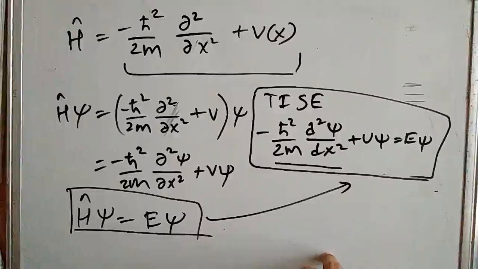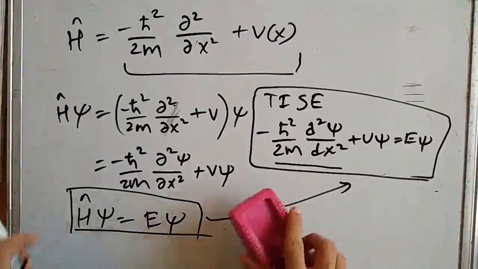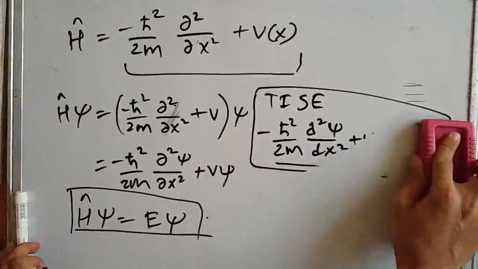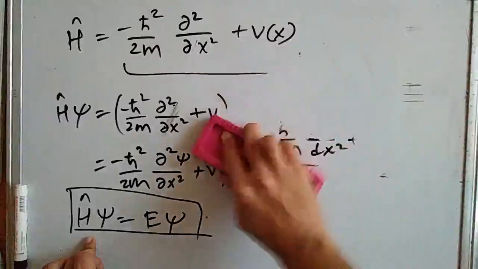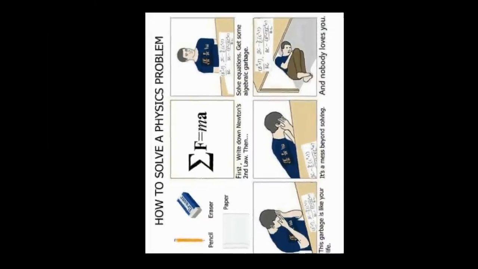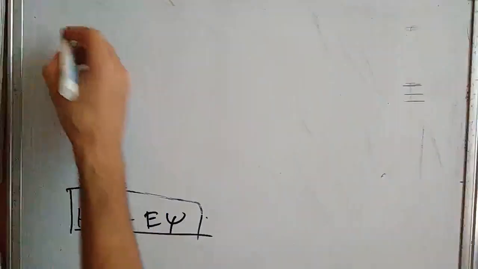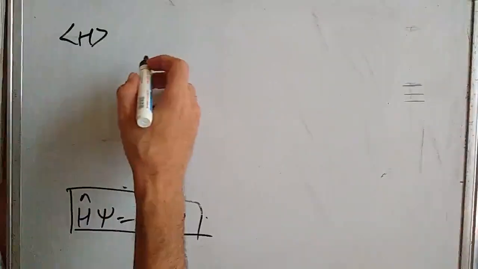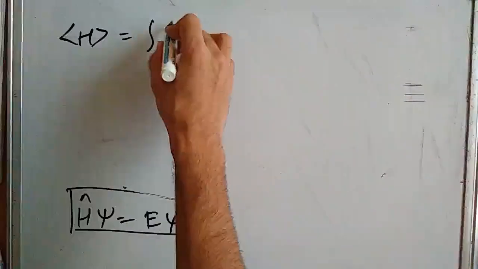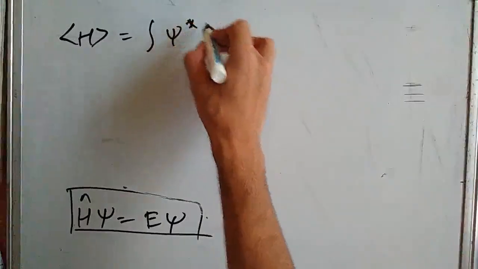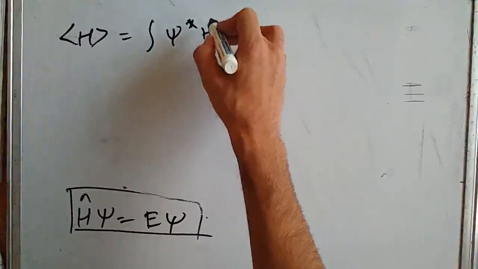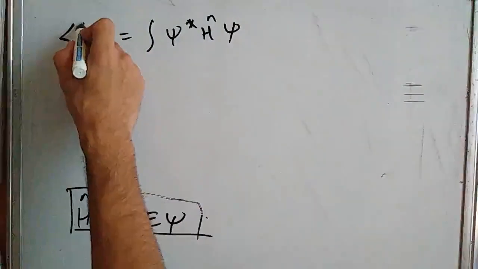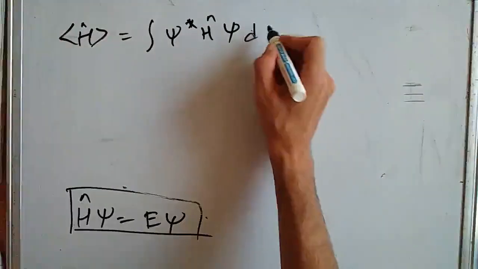And now let's calculate the expectation value of this Hamiltonian. By definition, the expectation value of the Hamiltonian is the integral of psi star H psi dx.